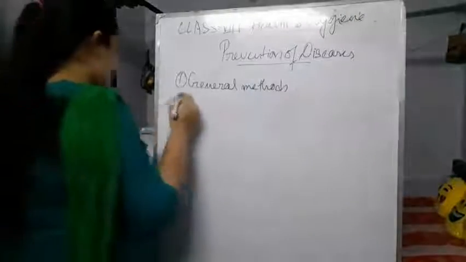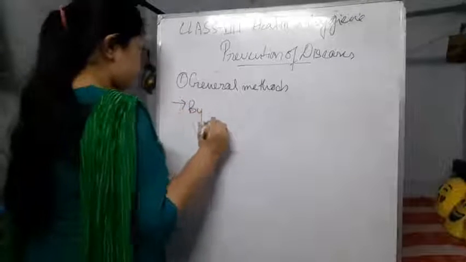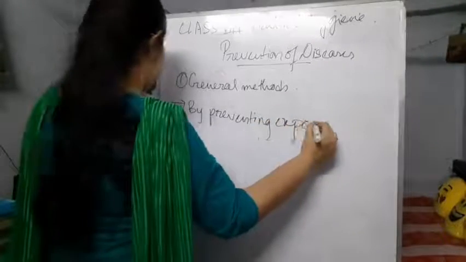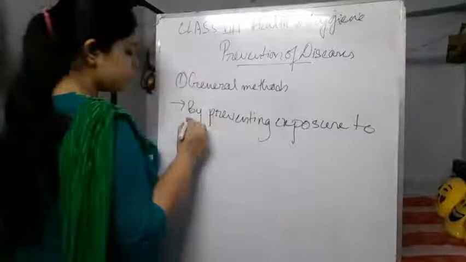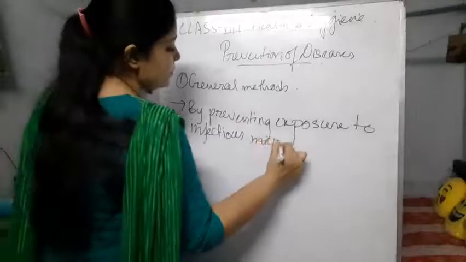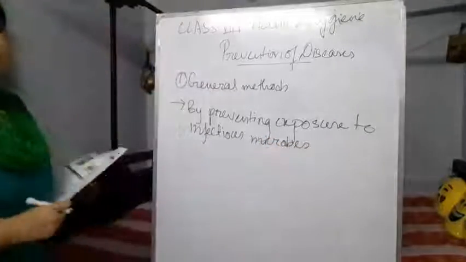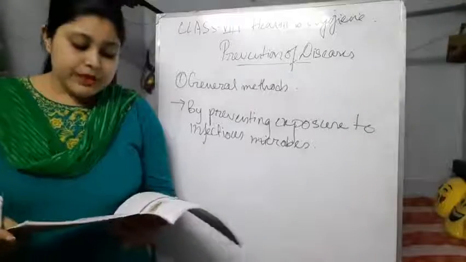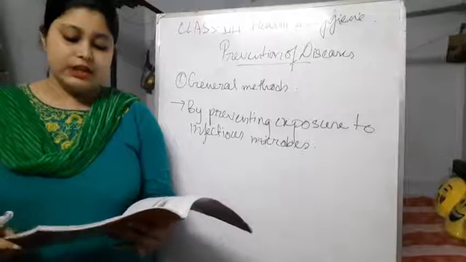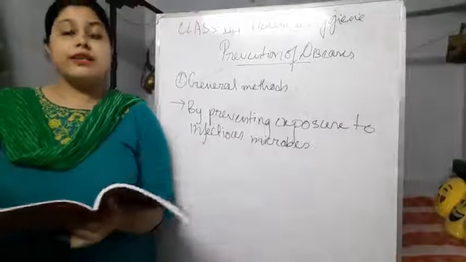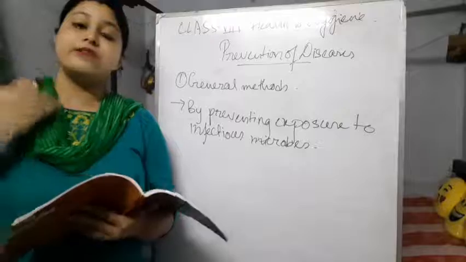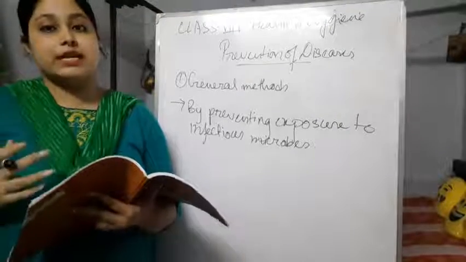So first, what is it? By preventing exposure to infectious microbes. It is the first key to being healthy or disease free. To prevent exposure to airborne microbes, live in healthy and hygienic conditions. So how can we prevent airborne viruses or microbes? We have to keep ourselves healthy and think about how we can protect ourselves from those diseases.